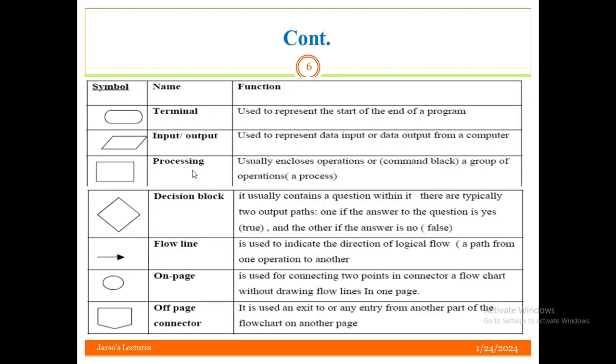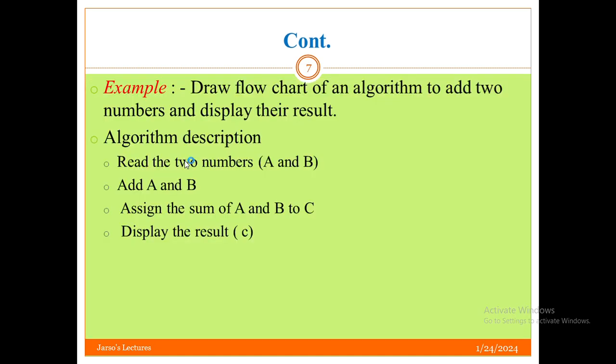For input, we will use this symbol. This symbol is for input. Read the two numbers. First, input or getting two numbers. For example, in order to add the two numbers, first we have to know which numbers we are going to add, which numbers we are going to sum up. So inputting the numbers, and then computation.